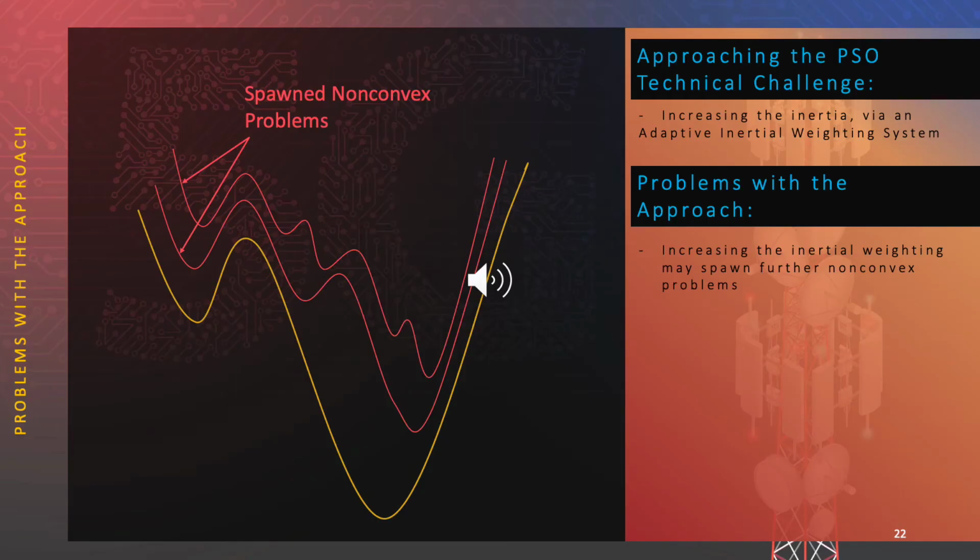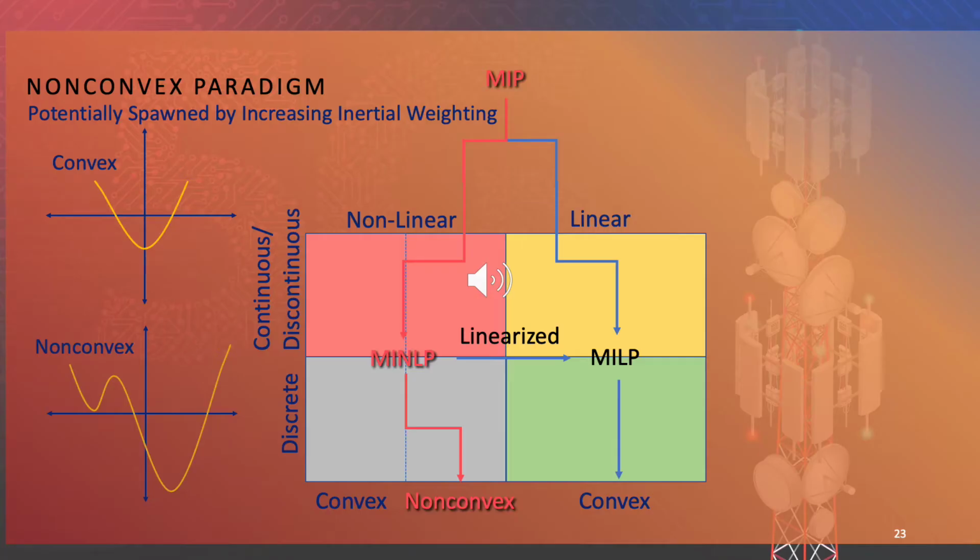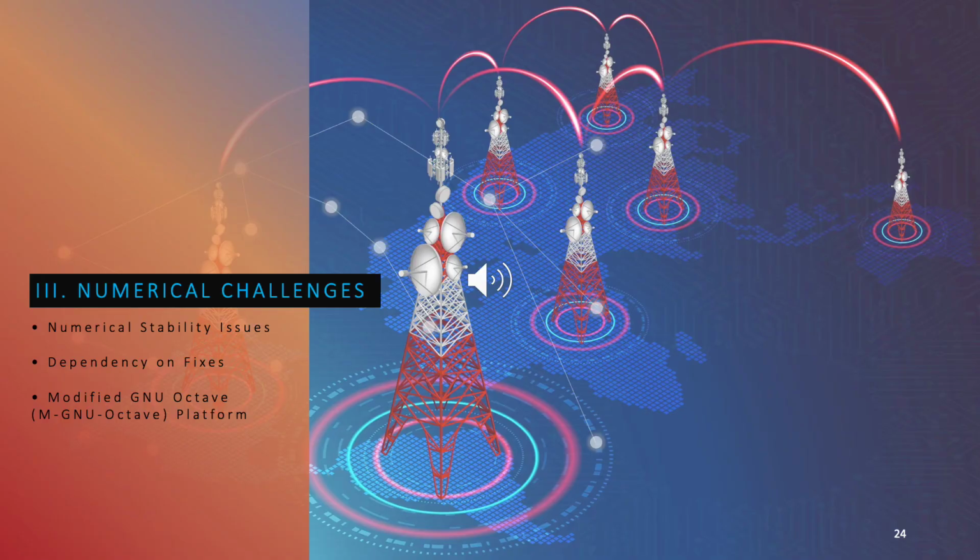A complication of this approach is that increasing the inertial weighting may spawn further non-convex problems. And the pathway is shown in Slide 23, which starts at MIP, progresses to MINLP, and ends at the non-convex problem paradigm. In addressing these issues, we uncovered some numerical stability challenges of some of the required functions, and this segues to Section 3, Numerical Challenges.